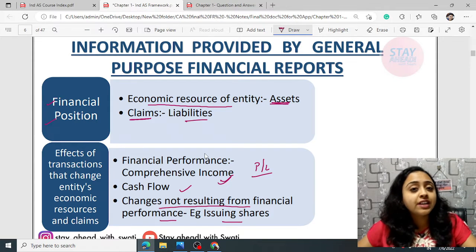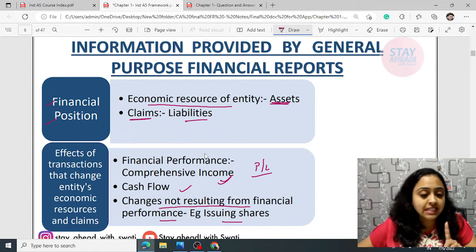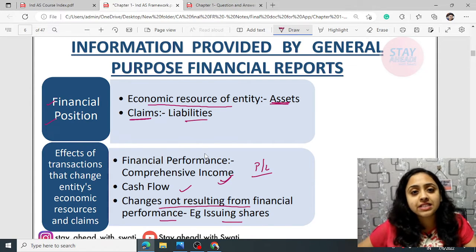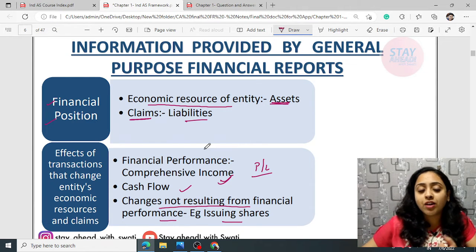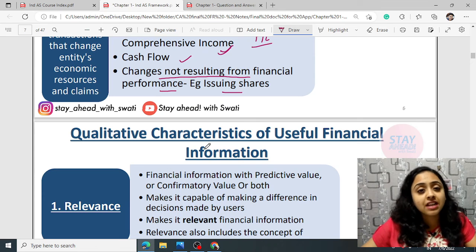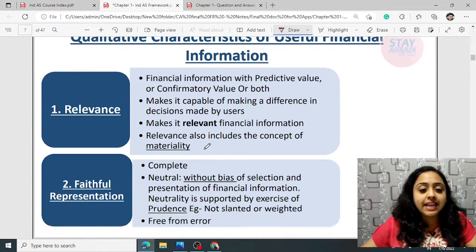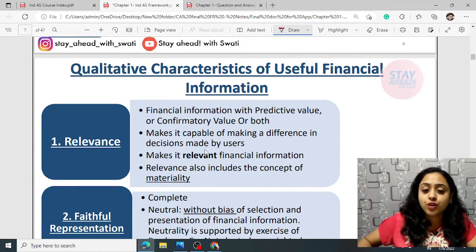So here it gives you details about assets and liabilities, and also comprehensive income, cash flow, and the changes that are not resulting from performance, from the shareholders' point of view, such as additional issue of shares or buyback of shares. Other changes are recorded.